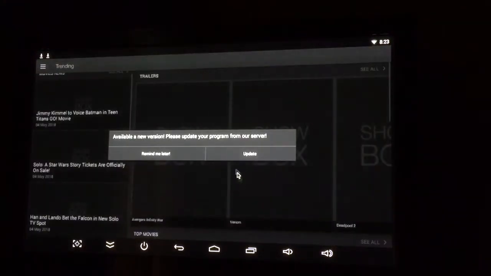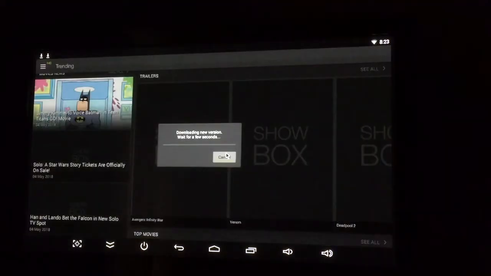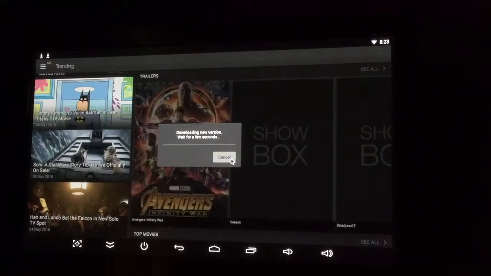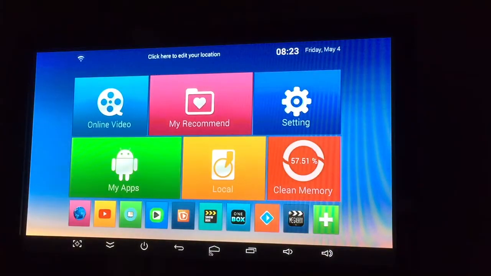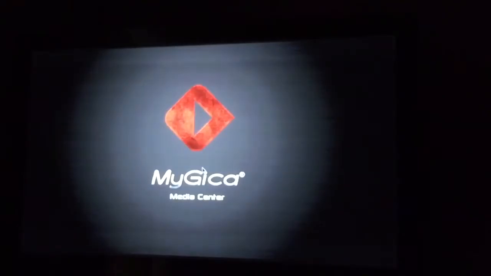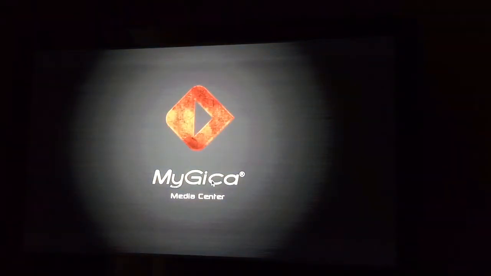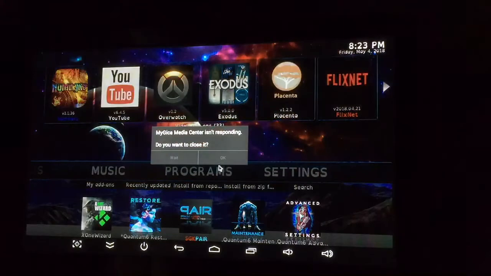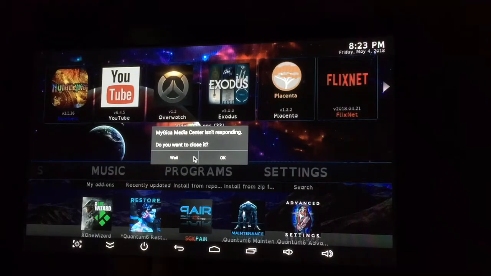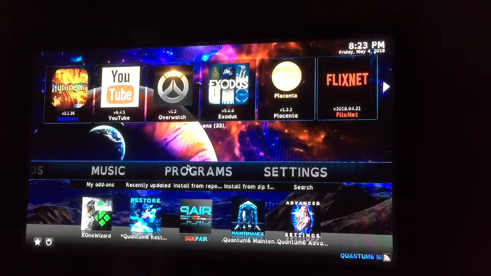Again, I'm not going to spend too much time on it. Oh no, I don't want to update this right now. So I'm going to get back to the home screen here, and you do that with that button there. And then MyGica. MyGica, like I said, is replacing Kodi. Your box has an older operating system, Android 4.4.2. So I rigged it up so that this can work. It's the first time I did that, but anyway.